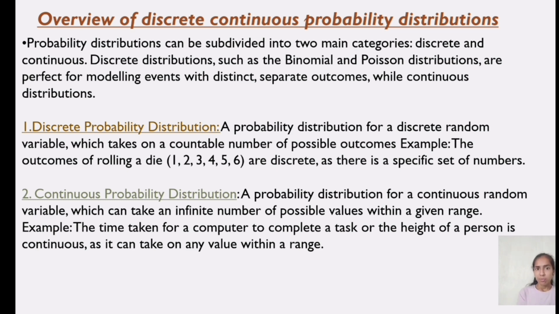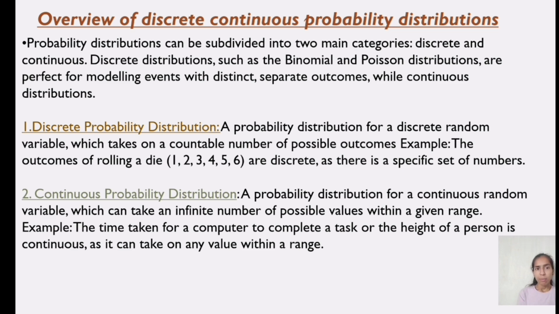Discrete probability distribution and continuous probability distribution. First, discrete probability distribution: a probability distribution for a discrete random variable which takes a countable number of possible outcomes. An example is the outcomes of rolling a die. 1, 2, 3, 4, 5, 6 are discrete as there is a specific set of numbers.